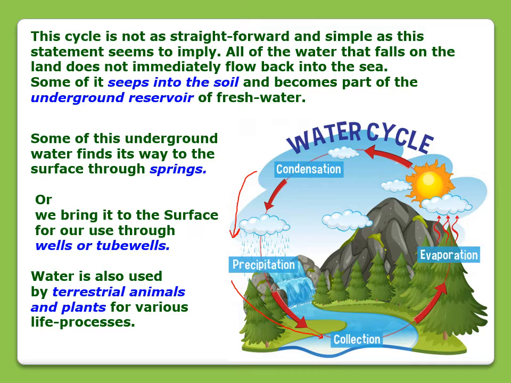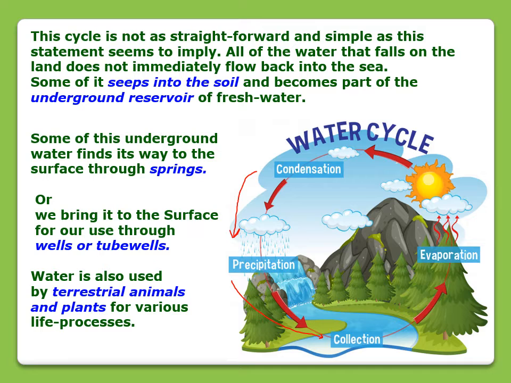Water is also used by terrestrial animals and plants for various life processes. So as I'm saying, water comes down and goes into the earth and then again it will get evaporated. This is not so simple, and this process doesn't happen immediately. It doesn't mean that water is coming down on the earth and immediately going back.